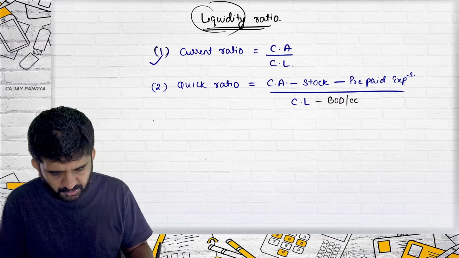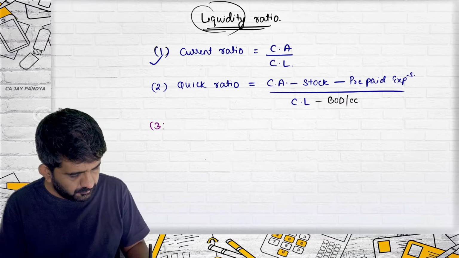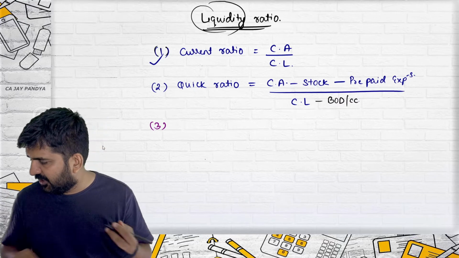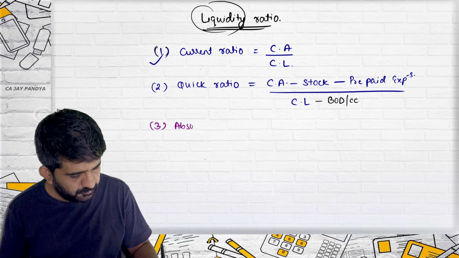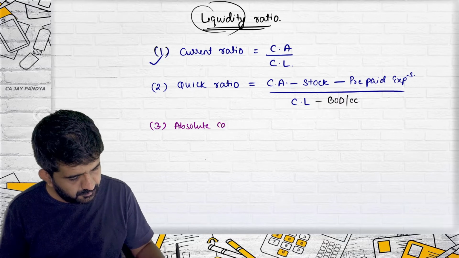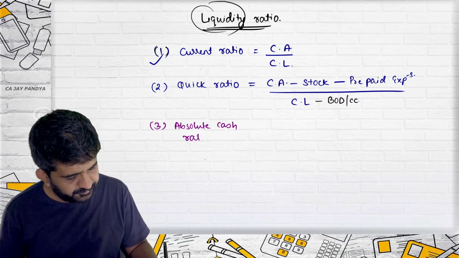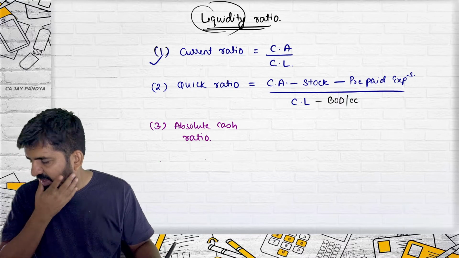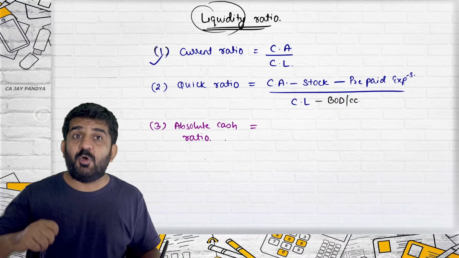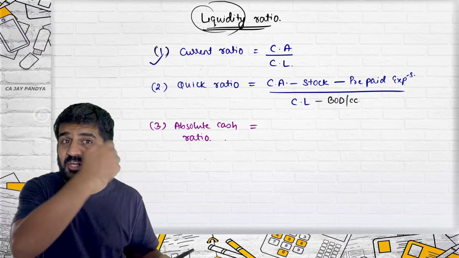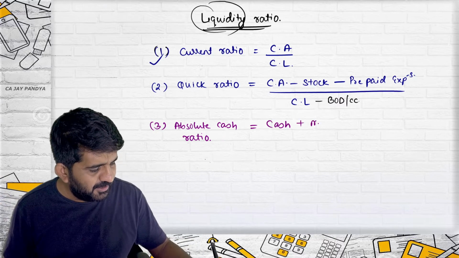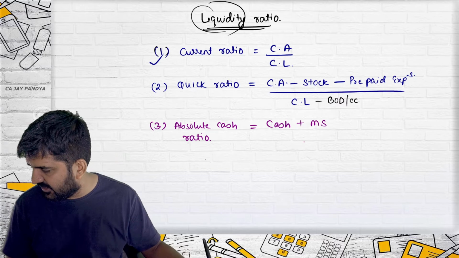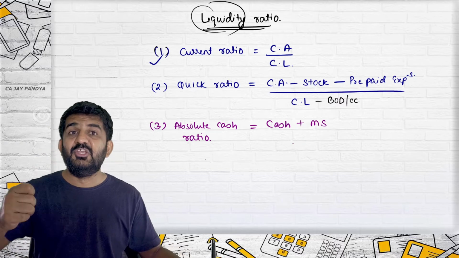We are going to the third ratio, which is the absolute cash ratio. See what it takes in the numerator. Now they don't even take any current assets. They take cash plus marketable securities in the numerator.